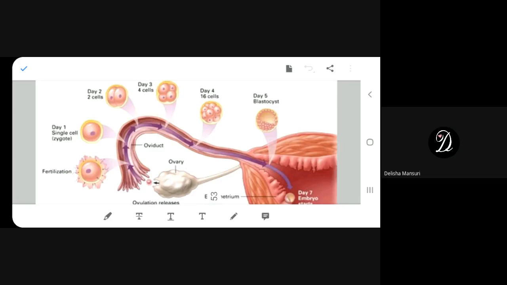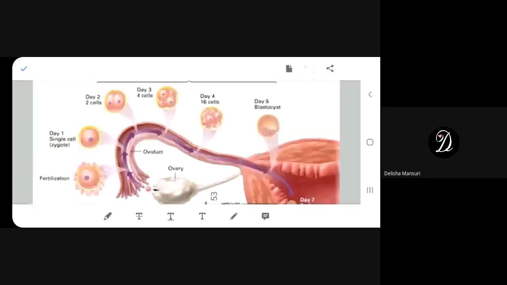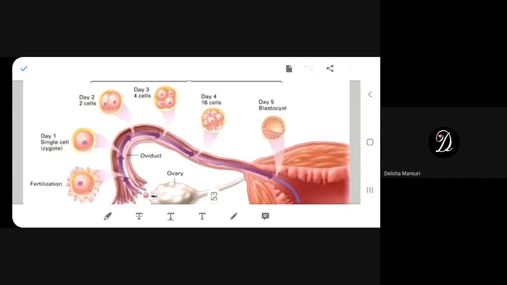Keep it up. External fertilization takes place in frog. I repeat, I taught you everything, so everything should come to your mind. External fertilization takes place in frog. Now I ask you the question, what do you mean by external fertilization? First of all, you have to come to a conclusion whether it is inside the body or outside the body. Is it inside the body or outside the body? Outside the body. Excellent, outside the body. So one problem is cleared.